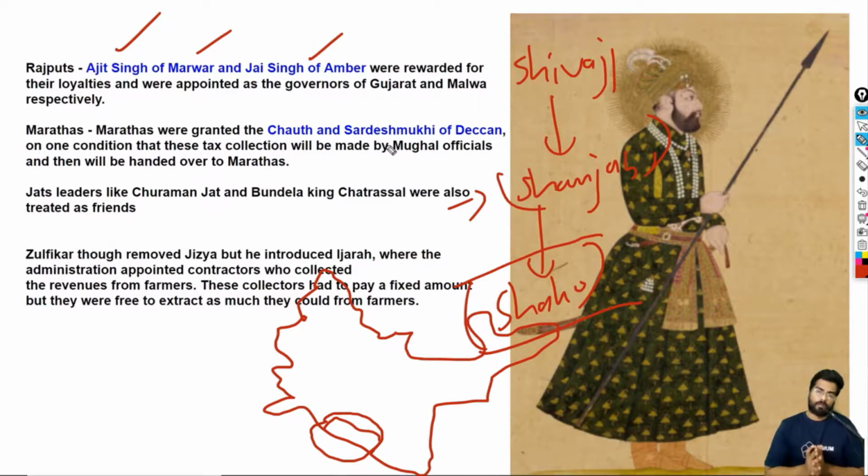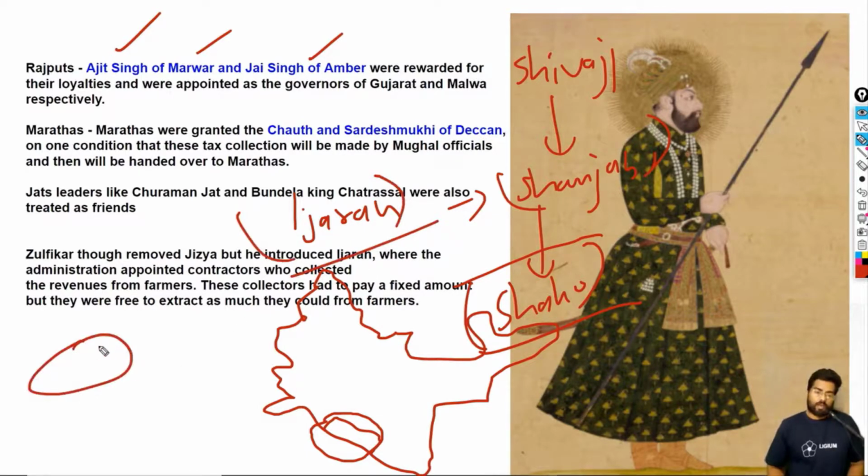But with regard to the administration, especially the economy, we had this problem of Ijara. It is pronounced Ijara, but some sources say Irza. Basically, this is a type of tax. This is the land, and the cultivators cultivate the land. Now this is the Mughal ruler, and he appoints a middleman.